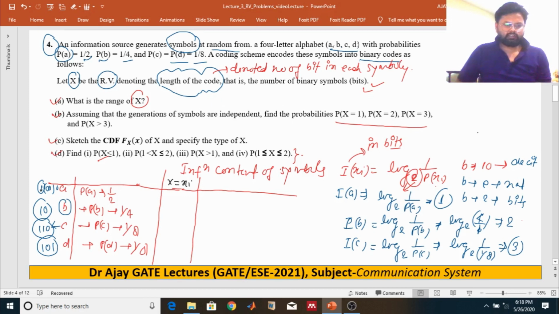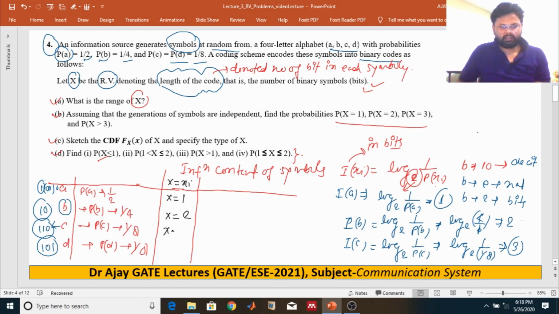It has only 1 bit, that means X is 1. It has 2 bits, X is equal to 2. And what about this? 3 bits. 3 bits also over here, 3 bits also over here.